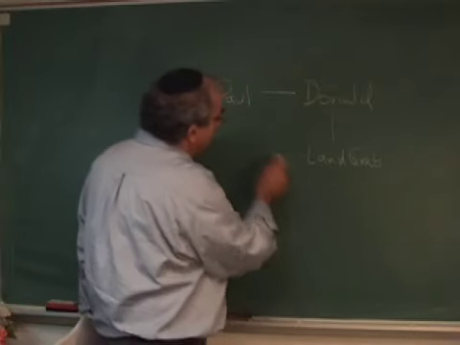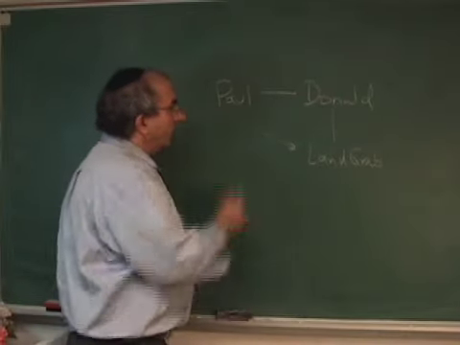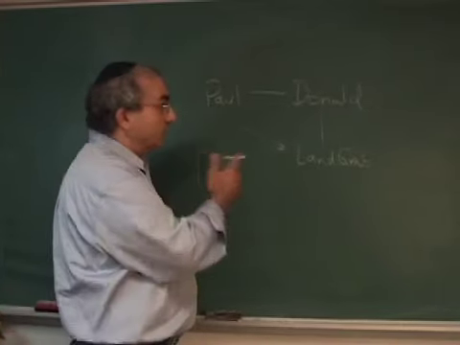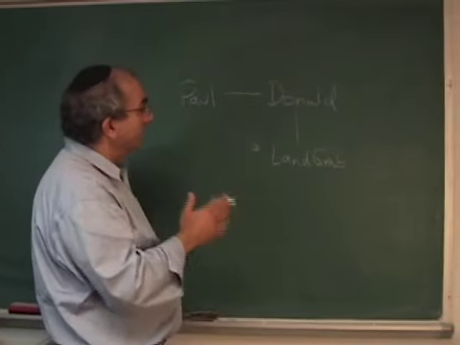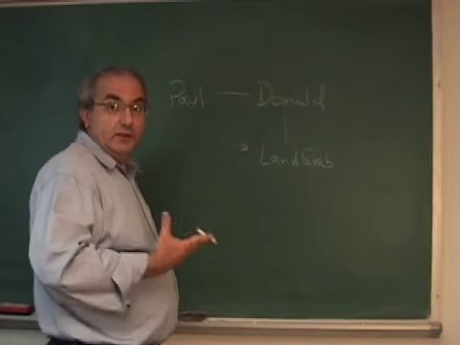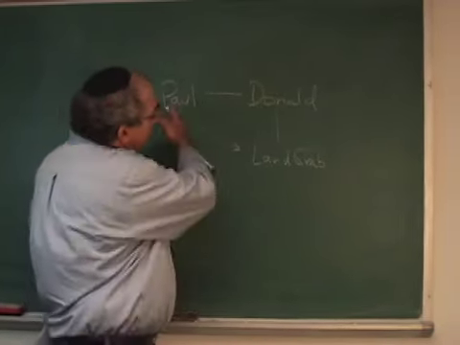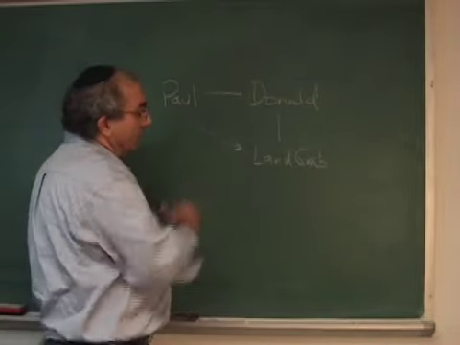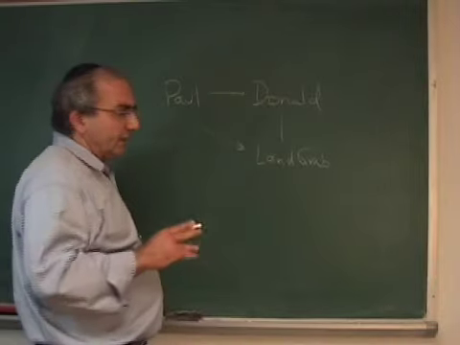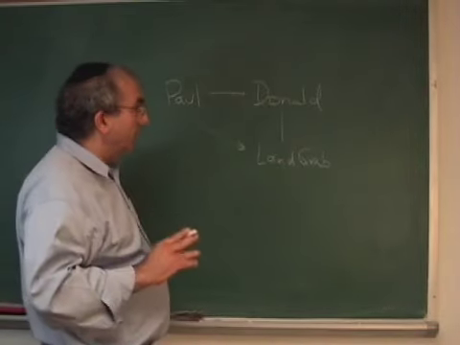Why? Because Paul is trying to sue Land Grab. Now, in order for Paul to sue Land Grab, there needs to be more than just an enforceable agreement with respect to Paul and Donald. There needs to be the idea that the agreement has sunk its tentacles into the soil. There needs to be the idea that Paul will be able to go after a successor in interest, that a successor in interest will be burdened. In order for that to happen, under the first restatement, there were a number of conditions.